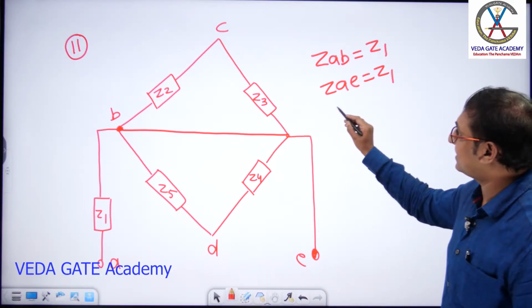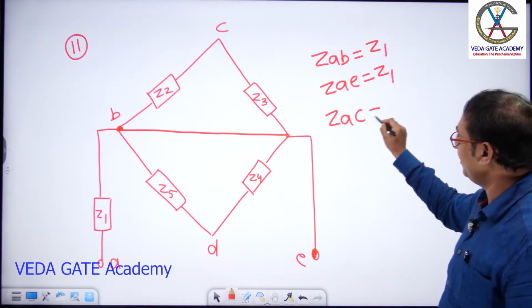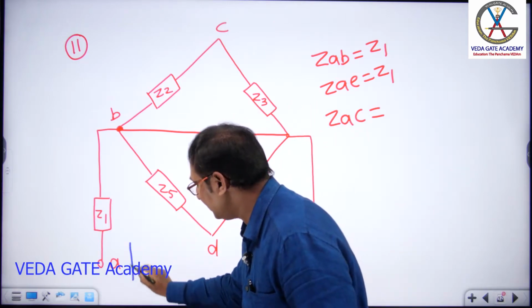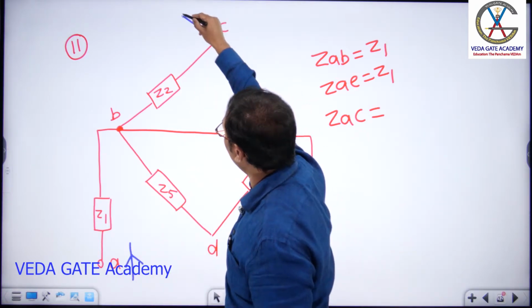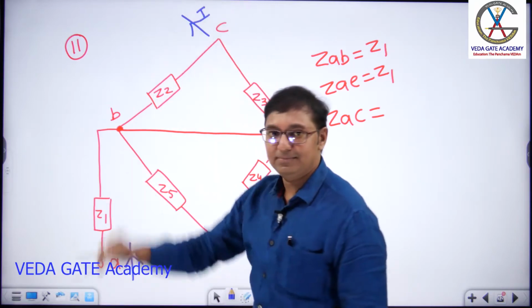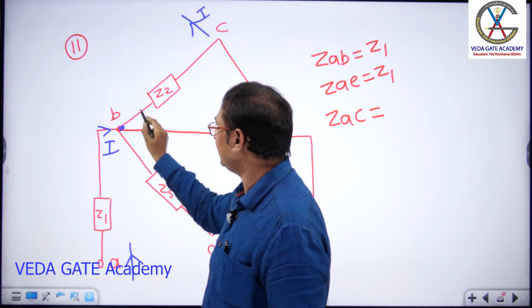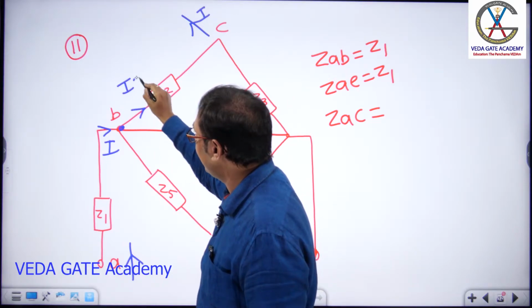Next, if examiner asks ZAC, what is your answer? A bit interesting. ZAC. Current has to enter at A. Current has to come out from C. Next, say some current IE is coming like this. At this point, current divides into I2.